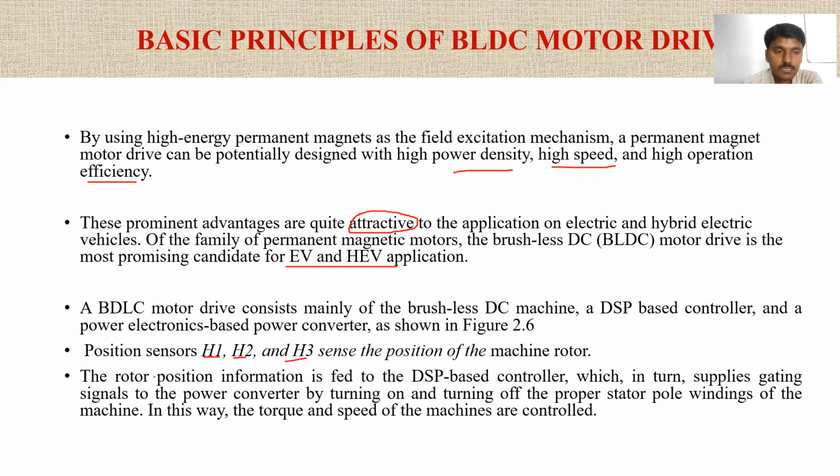So what we can say here is that these Hall sensors will identify the position of the rotor, and this sensor will give the information to the DSP controller, the digital signal processing based controller. This DSP controller will send commands to the power electronic converter, telling which device should be turned on and which device should be turned off. Accordingly, the speed is controlled as well as the torque.